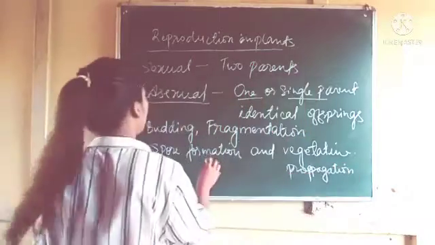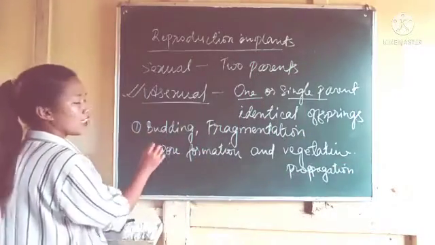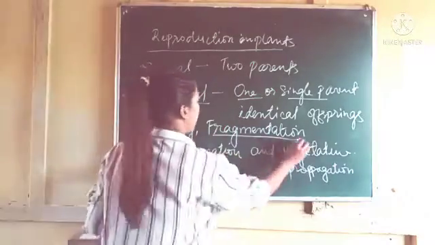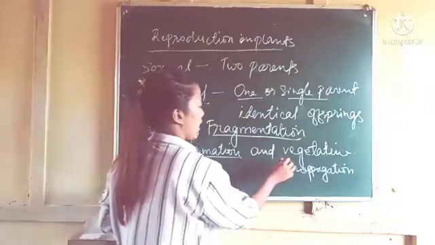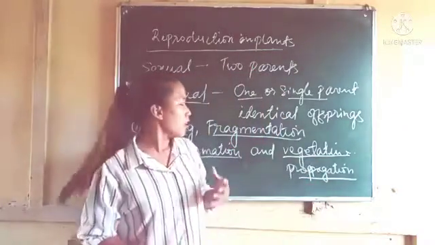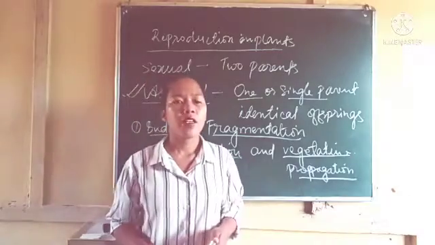So these are the four methods of asexual reproduction. Now let us study the first one, that is budding.